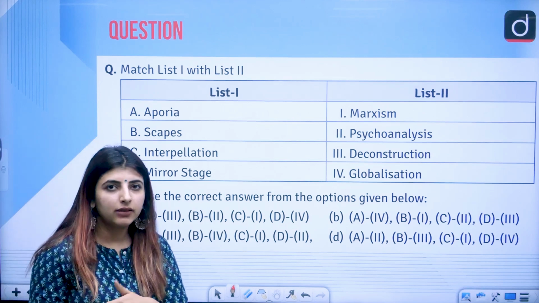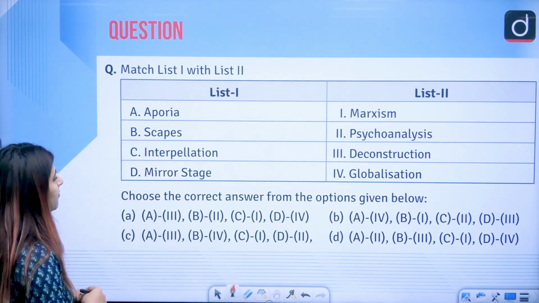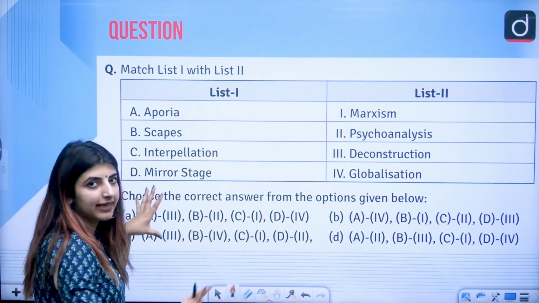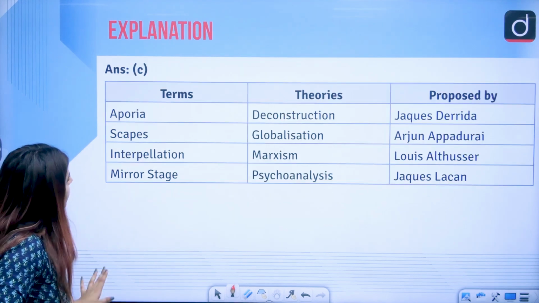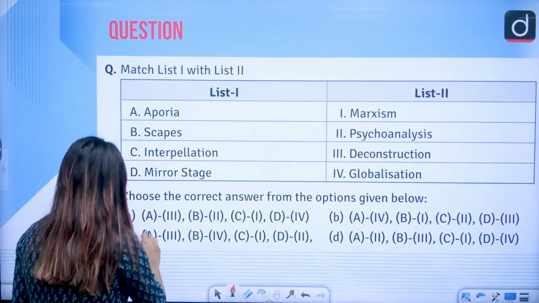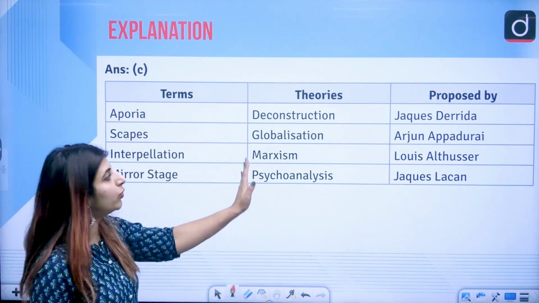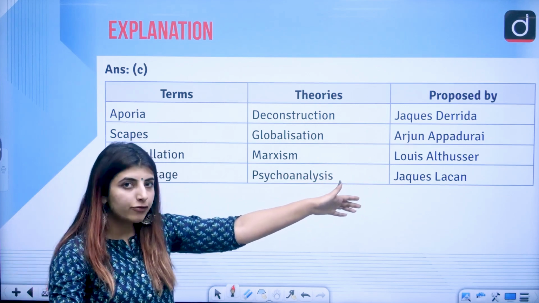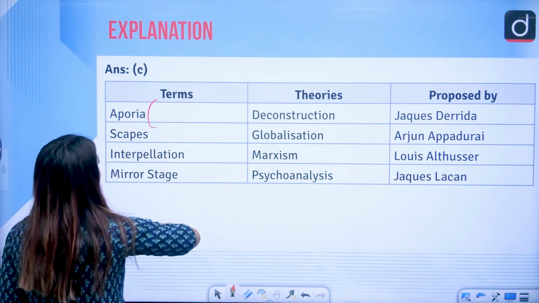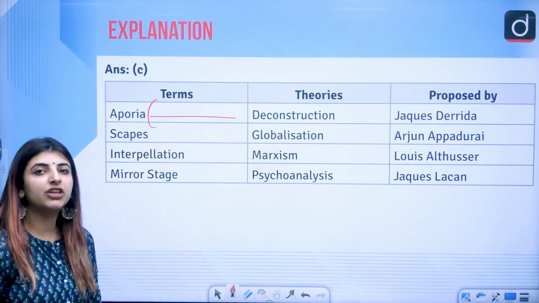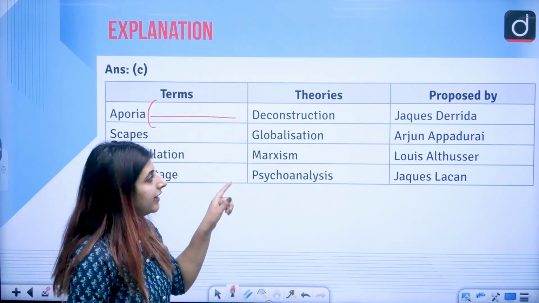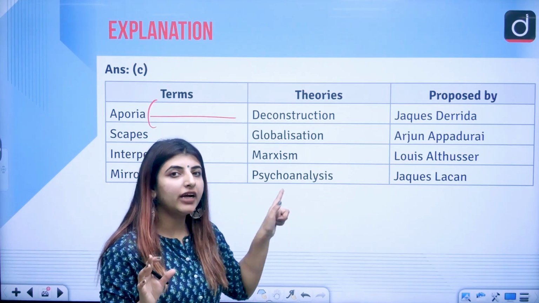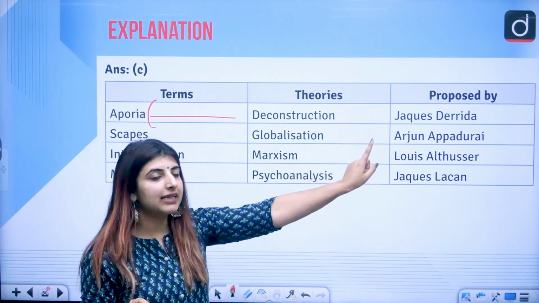Again, list 1 with list 2. The answer to these terms and the theories they have been taken from is C. Now let's just match the terms. Who was the writer who proposed these terms and under which theory do these terms fall? First of all, aporia is a term which comes in deconstruction, and this term was given by Jacques Derrida.